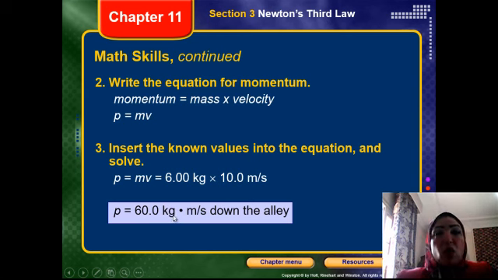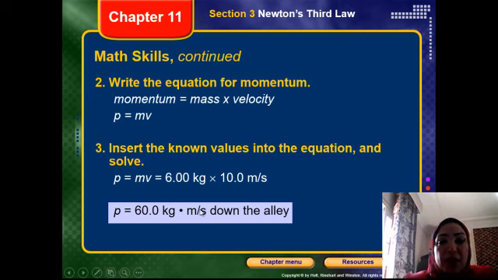What is the unit of momentum? Kilogram meter per second, kg·m/s. It is the unit of mass times the unit of velocity. Okay, so this is the unit of momentum.